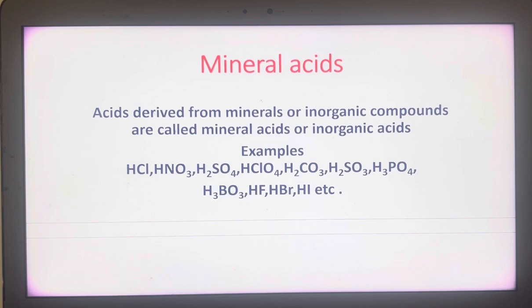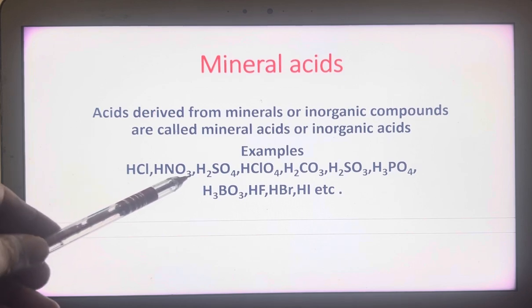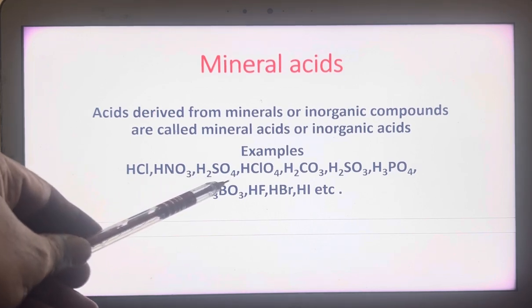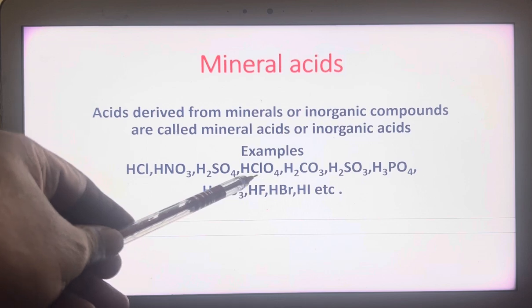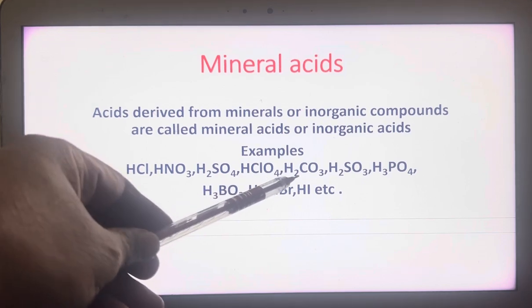The good examples for the mineral acids are hydrochloric acid, sulfuric acid, nitric acid, perchloric acid. See, what is the formula of hydrochloric acid? HCl. Nitric acid, HNO3. Sulfuric acid, H2SO4. Perchloric acid, HClO4.